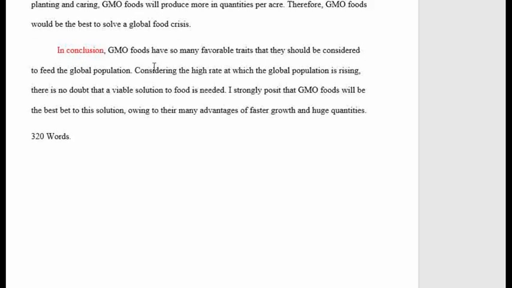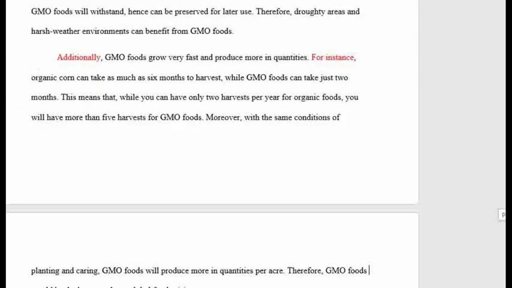In conclusion, GMO foods have so many favorable traits that they should be considered to feed the global population. Considering the high rate at which the global population is rising, there is no doubt that a viable solution to food is needed. I strongly posit that GMO foods will be the best bet to this solution, owing to their many advantages of faster growth, and huge quantities. And I have stated the number of words there, which is 320. So that is how an IELTS essay should be.